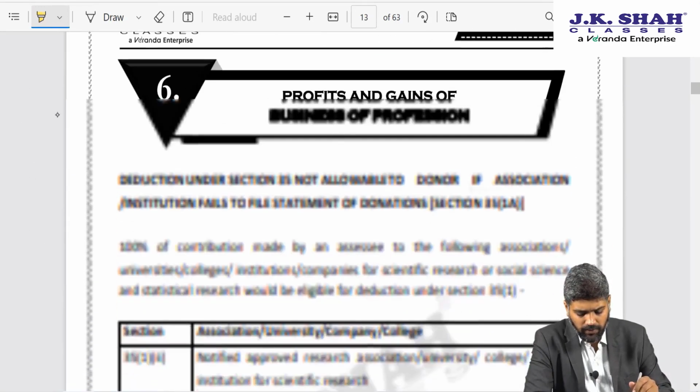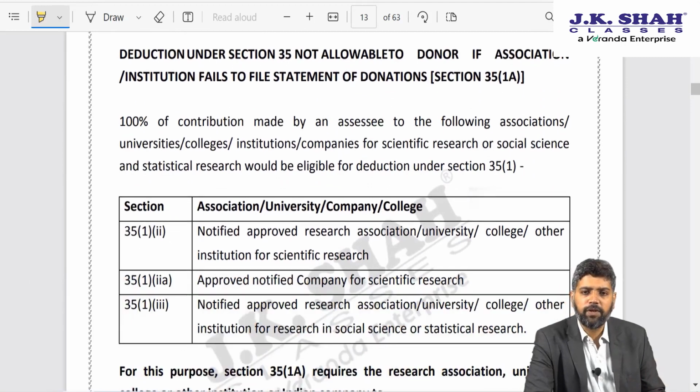Moving ahead to the next one, as far as PGBP chapter is concerned, one small amendment in section 35. We have discussed this in our lectures, but this lecture is dedicated towards amendments, so I am reiterating that.